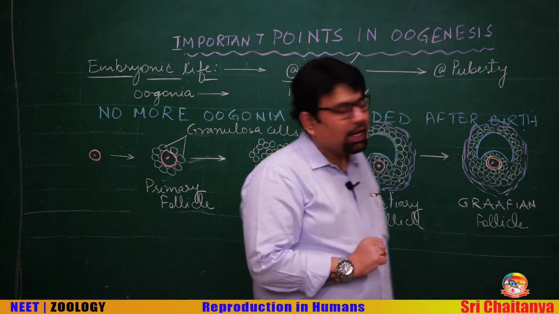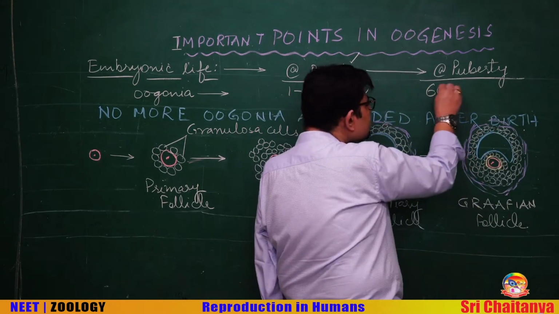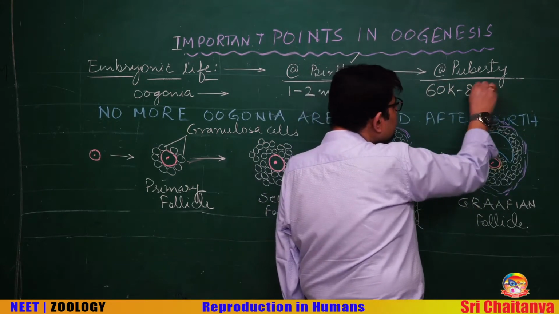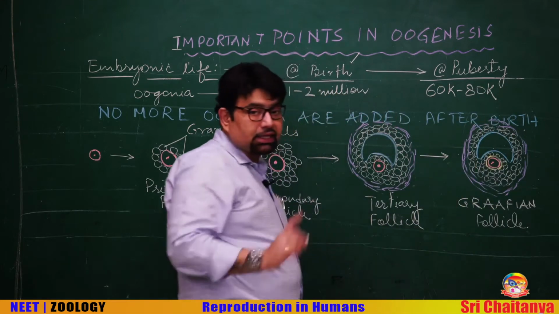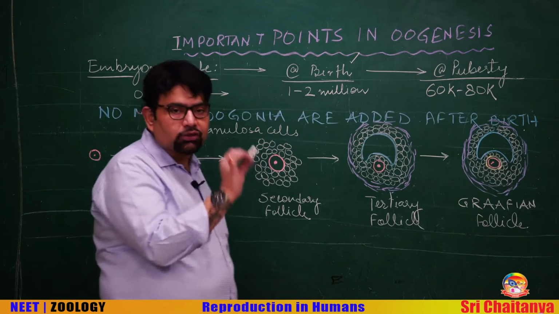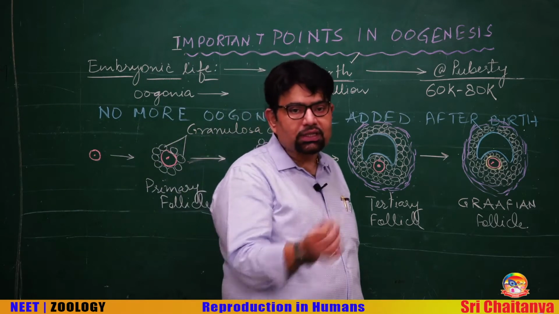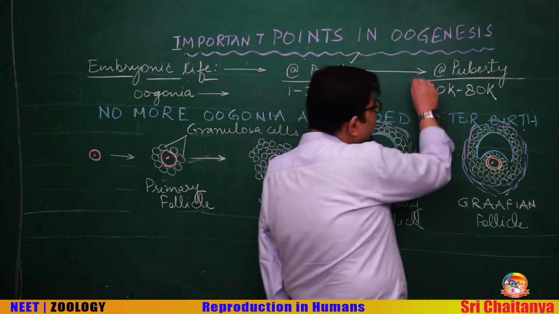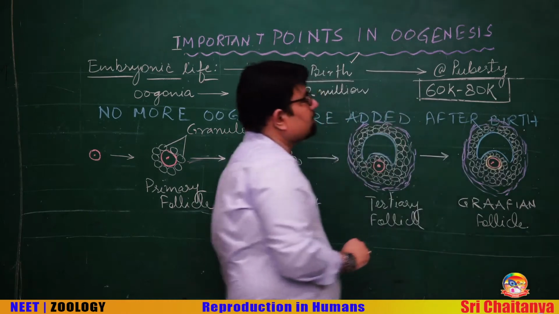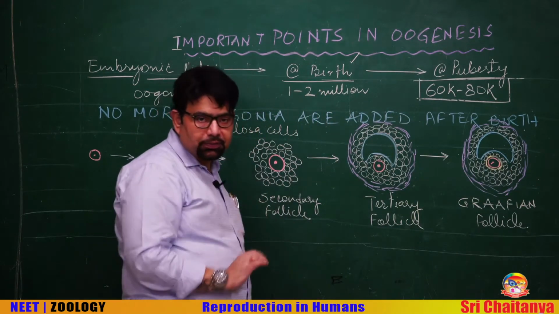And remember, at puberty, there are about 60,000 to 80,000 such primary follicles in each ovary. So, here you should note down the term follicular atresia, which is degeneration of the primary follicles. One more thing, that at puberty 60,000 to 80,000 such primary follicles are there in each ovary.